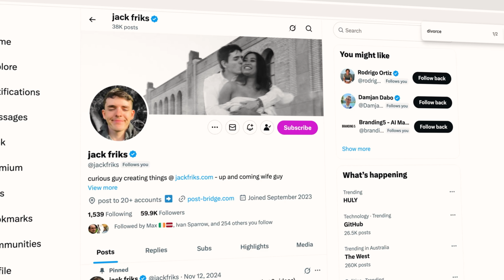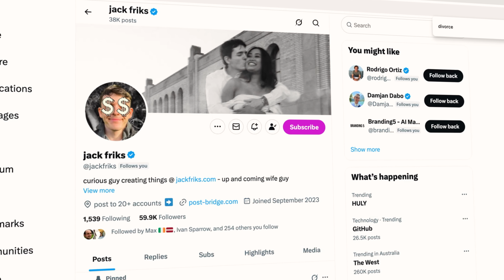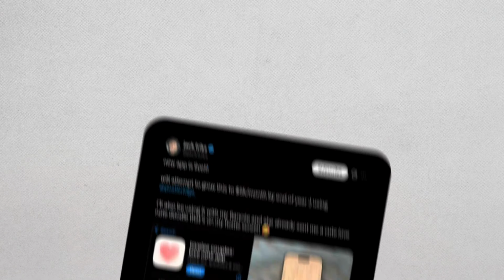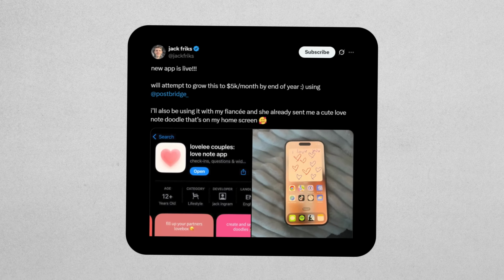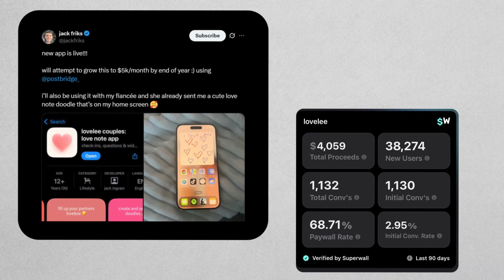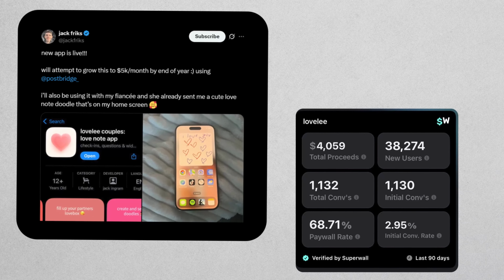Meet Jack. Last week he launched his new app and this week he made $4,000. Jack just unlocked a new growth hack, one that costs nothing, and it turns out it's been sitting right in front of us this whole time. The secret? His post on X went super viral, getting over 14 million views, 40,000 downloads, and $4,000 in revenue. But this growth hack is actually more achievable than you might think.